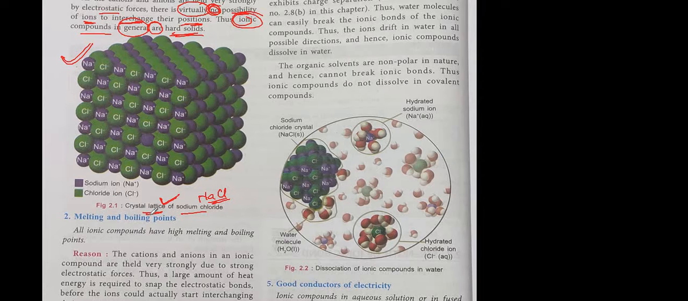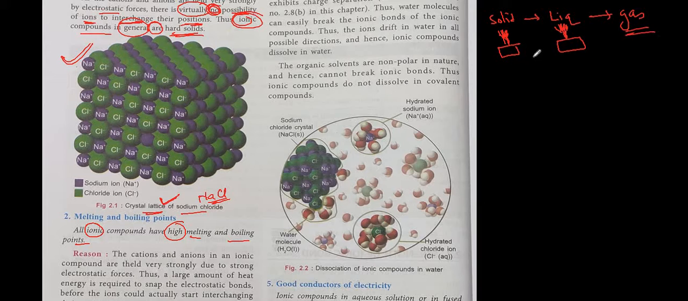Let us see the melting point and boiling point property. All ionic compounds have high melting point and boiling point. Why do they have high melting point and boiling point? First of all, they are solid. Solid requires a large amount of heat to convert into liquid. Then liquid requires more amount of heat to convert it into gas. Understood or not? Here for the solid, a large amount of heat is required.